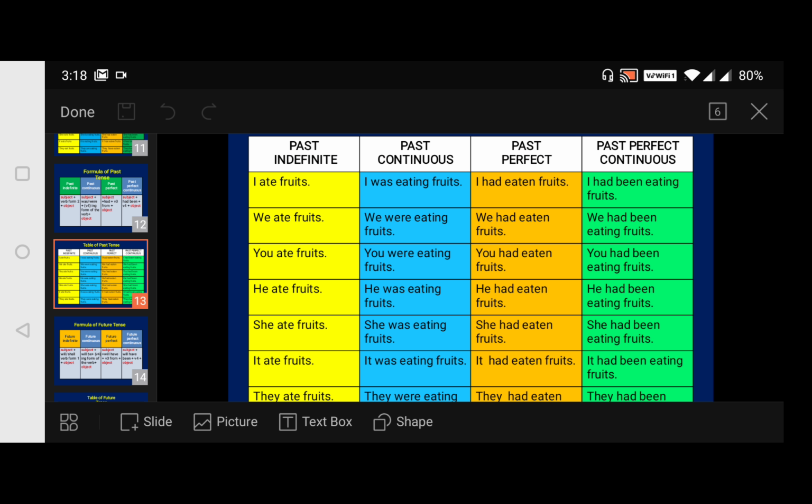"The boys have left 2 hours ago." So for the boys, we have to say, the boys left 2 hours ago.